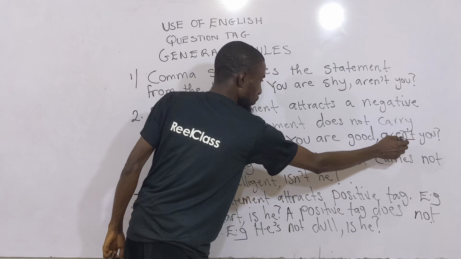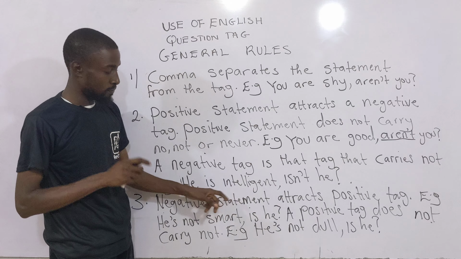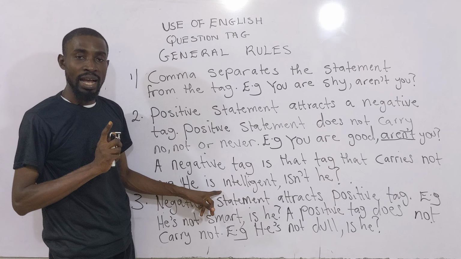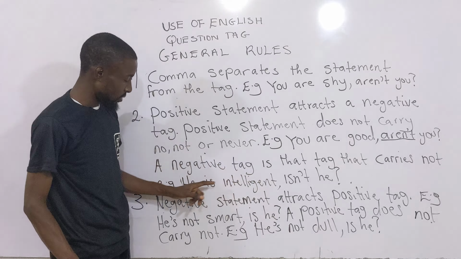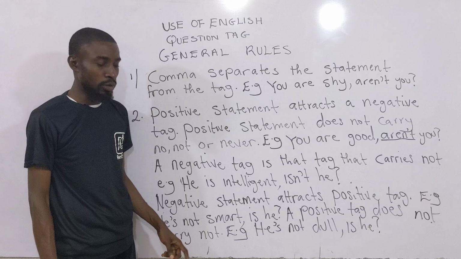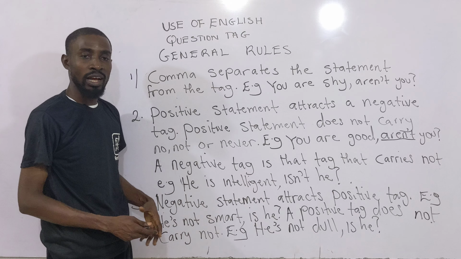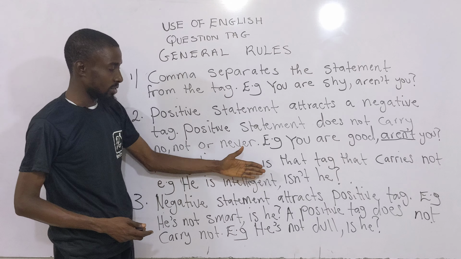Now, a negative tag, I've already told you, is a tag that carries not. E.g., he's intelligent, isn't he? This statement here is positive, why? Because it doesn't carry not, while the tag that follows is negative because there is not. He is intelligent, isn't he? You cannot say he's intelligent, is he? Because it's going to be positive, positive, and question tag does not allow such. It's a violation of the rules of question tag.